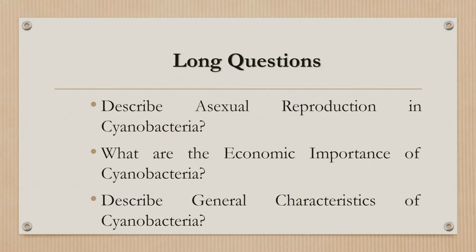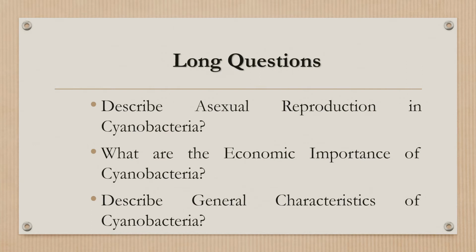Hormogonia come from special cells, and these hormogonia are separated, broken-down filaments, so they give rise to a new individual. The second is heterocysts, which we have discussed many times before. Homospores are the same types of spores which are produced in the cells, and these spores then get separated and produce new individuals. Akinetes are simple specialized cells which get separated and enlarged in size, and new individuals are formed when favorable conditions come. And endospores form when the contents divide and produce the spores.